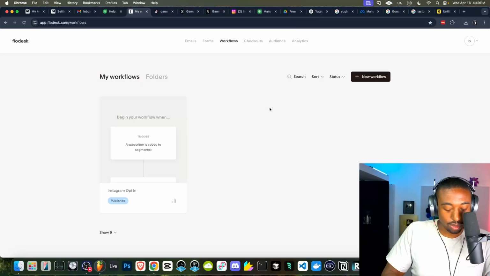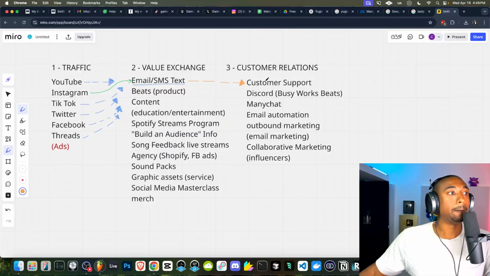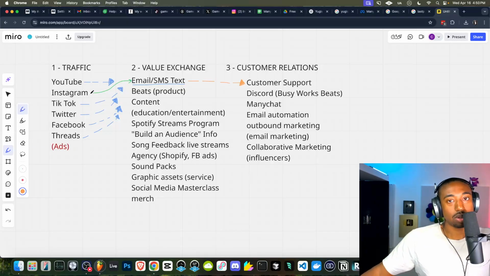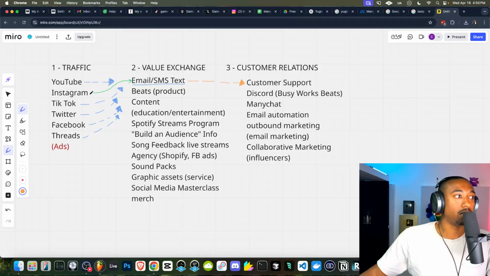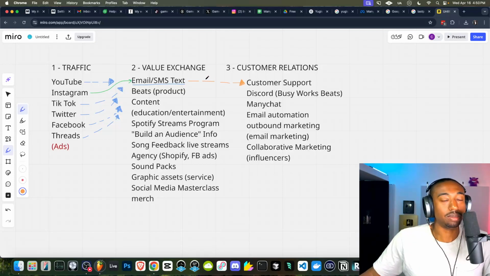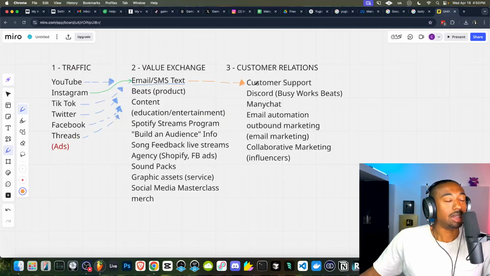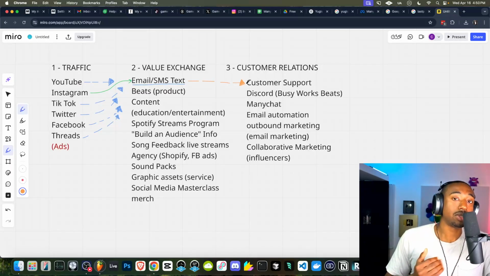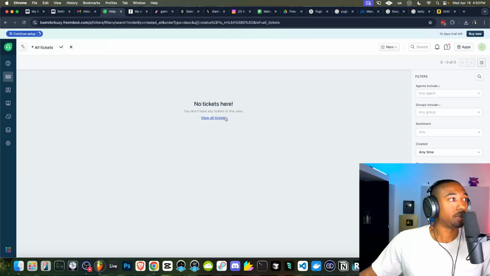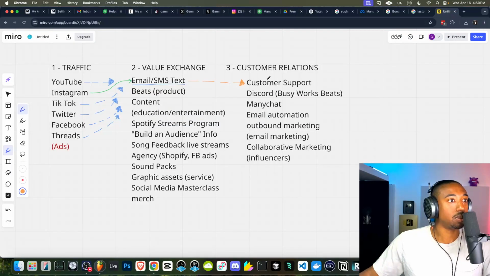Okay, so that's how you create a funnel. So just to recap, we're going to target Instagram currently. So anytime people watch our reels and our shorts on Instagram, they comment the word beat, they're sent a DM. The DM collects their emails and their SMS. From there, they're imported into our email system. And then we can send them emails over time. The first email they get is that free download email. And then also, if they reply to any of those emails, it goes to our customer support. Okay, so that is how this system works.